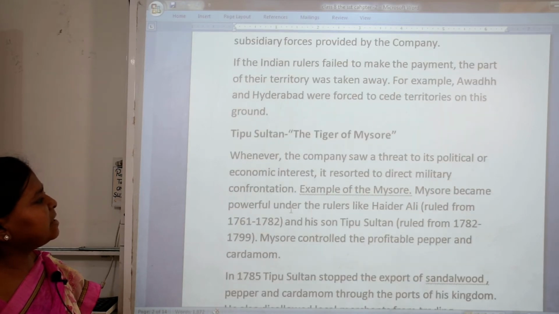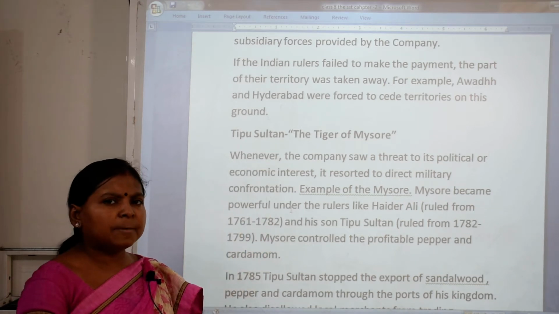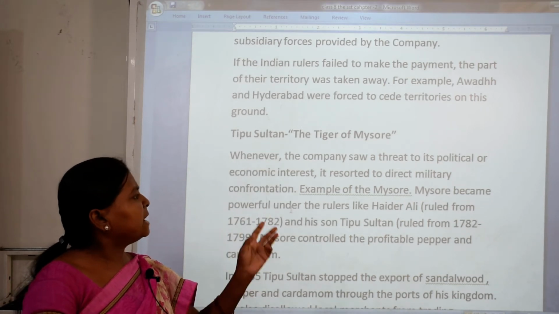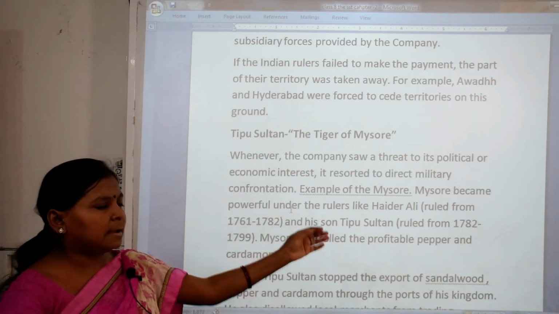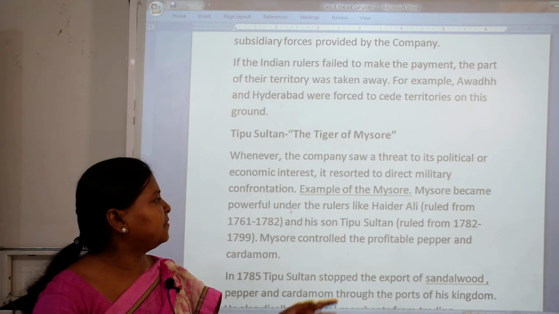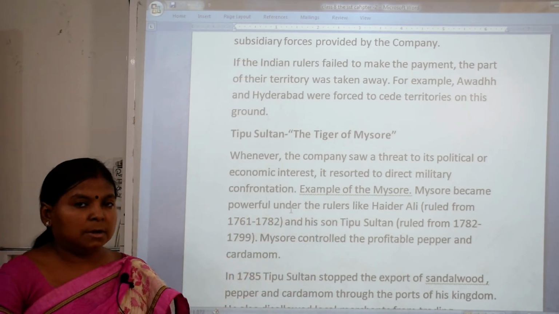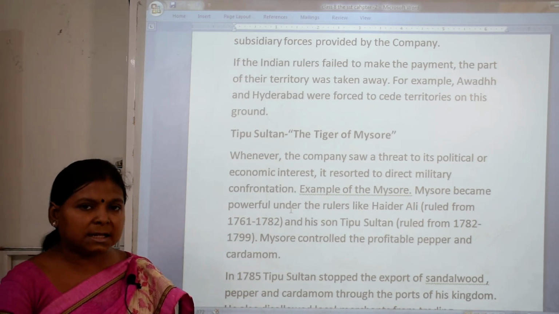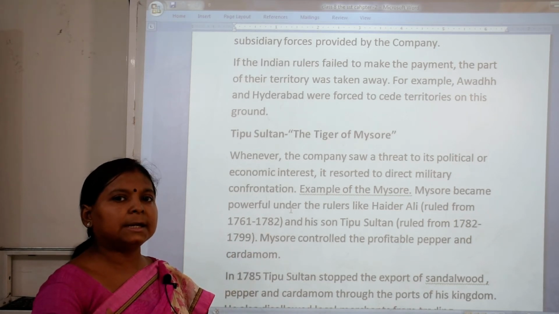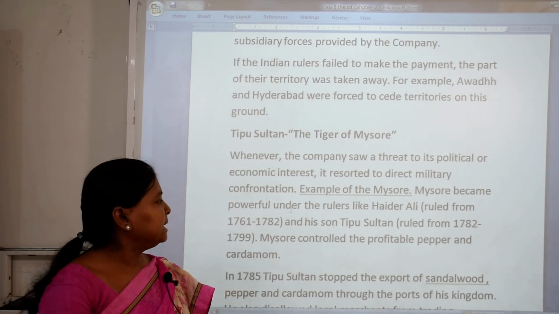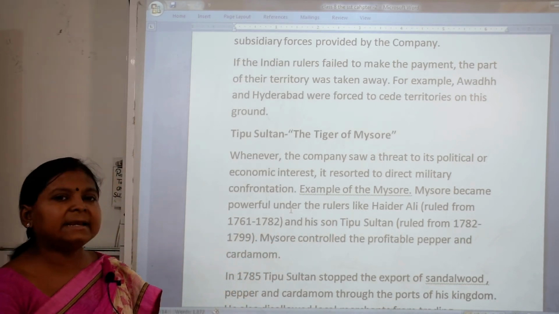Whenever the company saw a threat, or saw that its political or economic interests were not going properly, it resorted directly to military confrontation. We can learn this from the example of Mysore. Do you know? Mysore became powerful under rulers like Hyder Ali. He ruled from 1761 to 1782, and his son Tipu Sultan ruled from 1780 to 1799.